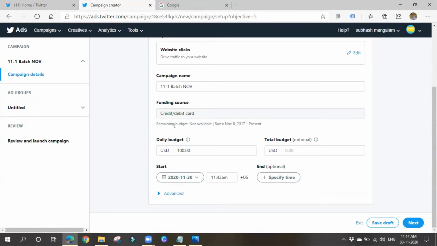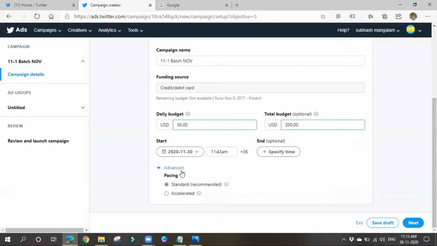Right, next thing is the daily budget. It is in US dollars. I'll keep it as 40. So daily I want to spend this much. Total budget means total campaign budget. It is optional, you can give it or not. If we are running this campaign for 4 days, then obviously it would be 50 into 4, $200. Like this you can give. You can also choose start and end date, means scheduling your ad when you want to run it. You can specify it.